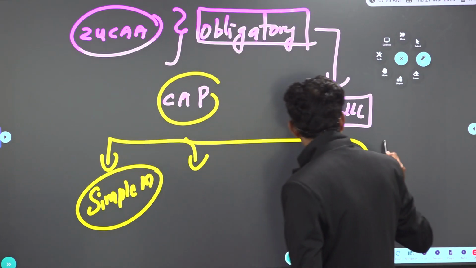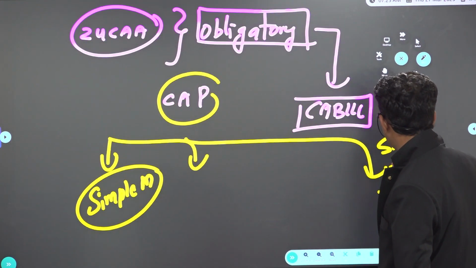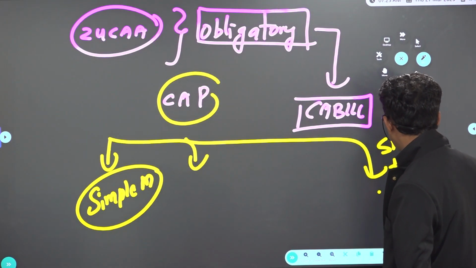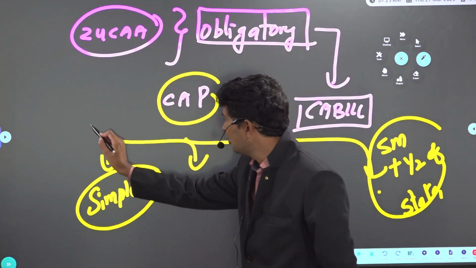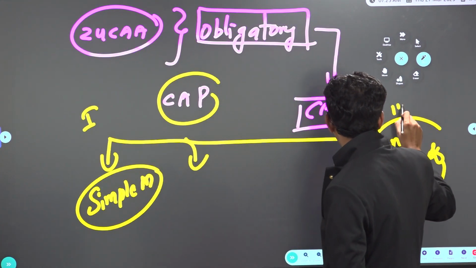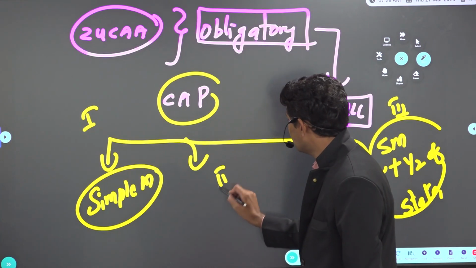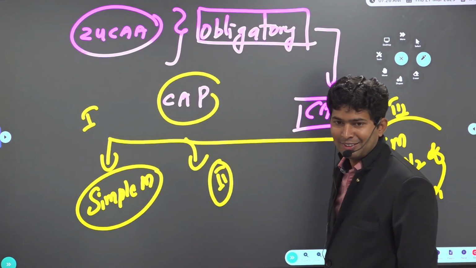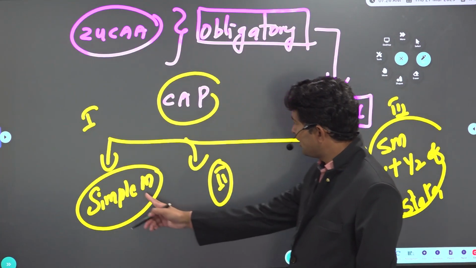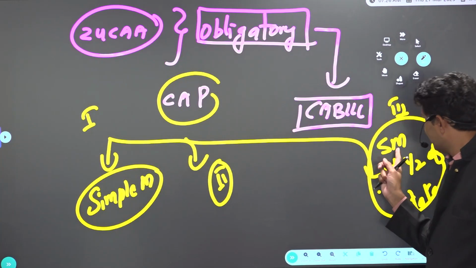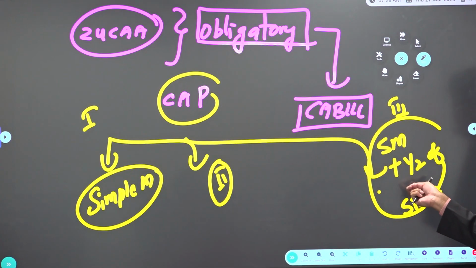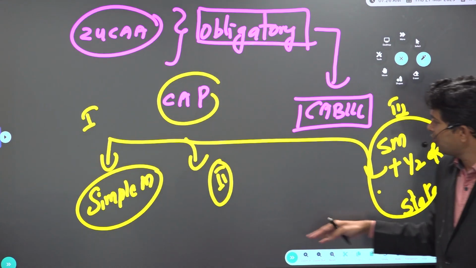Other one, special majority plus consent of half of the states, ratification. And whichever is not mentioned in 1 and 2 is covered by the third category, the special majority alone. That's what the book generally says. For some, simple majority is okay. For some, special majority plus ratification of half of the states is required, and the rest follow the remaining procedure.